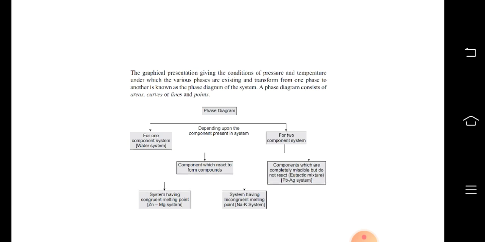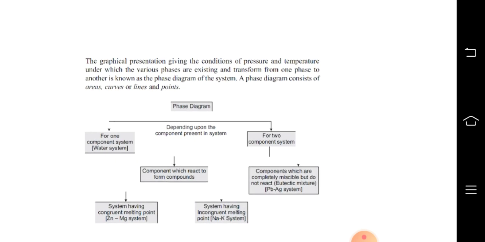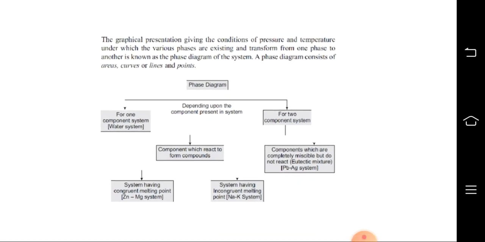This is a flow chart for phase equilibria. The graphical presentation giving conditions of pressure and temperature under which the various phases are existing and transform from one phase to another is known as a phase diagram of a system. Phase diagram consists of areas, curves, lines and points.